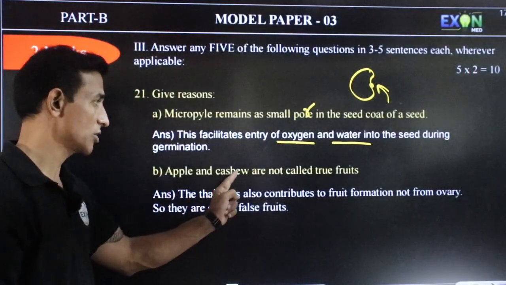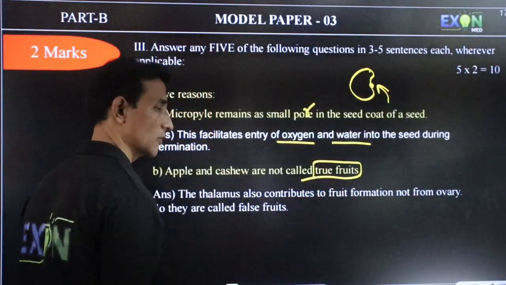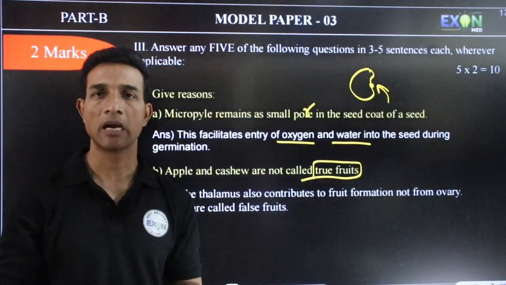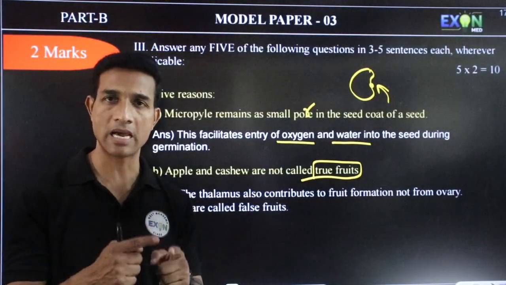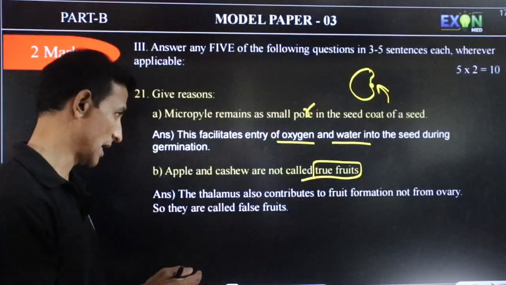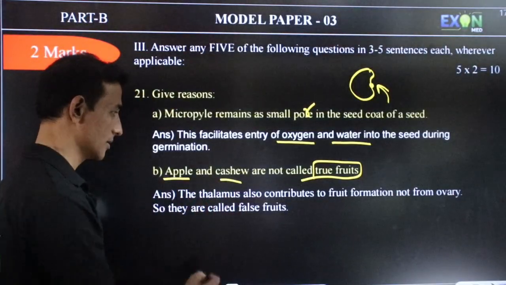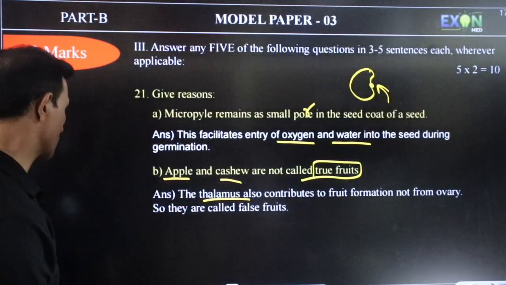So apple and cashew are not called true fruits. So we know true fruits and false fruits. True fruits are the fruits which develop from the ovary, and false fruits are those which do not develop from the ovary but develop from other parts. Like apple you take, cashew you take, thalamus. So thalamus contributes to the formation of fruit, hence they are called as false fruits.